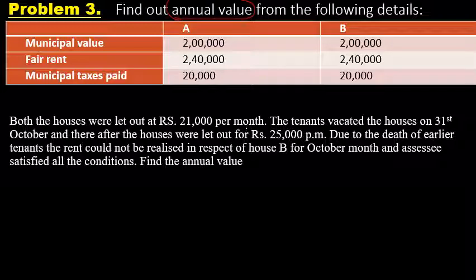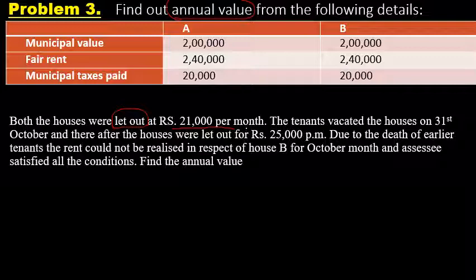And here there are two properties, house A and house B. Municipal value, rent, and municipal taxes paid were given. Both the houses were let out at rupees 21,000 per month. So the purpose of the house property is let out. The nature or type of house A as well as house B is let out property, and the rent of both houses was rupees 21,000 per month.